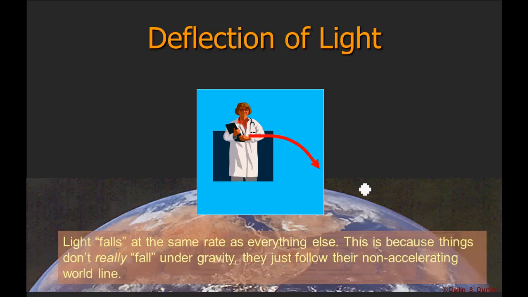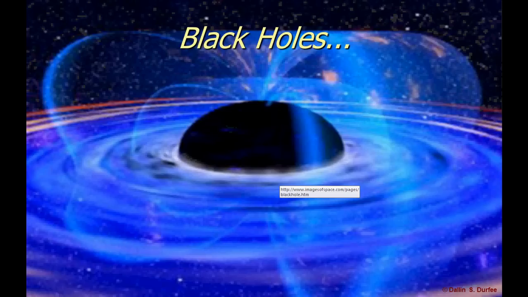This is because things don't really fall under gravity, they just follow their non-accelerating world line. And those of us who are standing on the Earth not falling, we're pushing against gravity, so we're really accelerating upwards. But the light doesn't, and the keys we let go of don't, and so they both fall at the same rate. All right, some interesting consequences of general relativity: black holes.